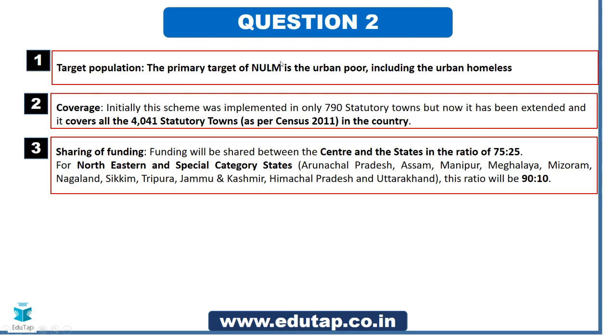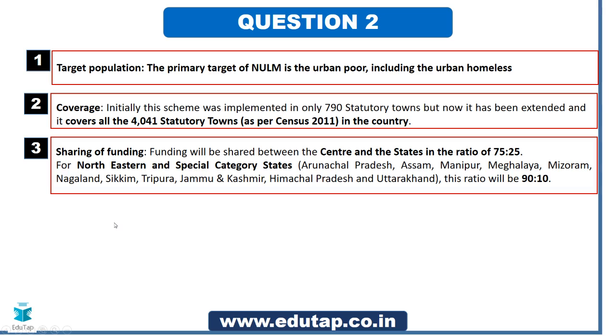Now here you can see in this section there are important points that you need to note. First of all is regarding the target population. This particular scheme targets the urban poor, including the urban homeless. If you talk about coverage, you can get a probable question on coverage of a scheme also. Initially when this scheme was introduced, it was only in 790 statutory towns. But now it has been extended to all the 4041 statutory towns in the country. So this can be a probable question in the examination. Memorize the information regarding this coverage.